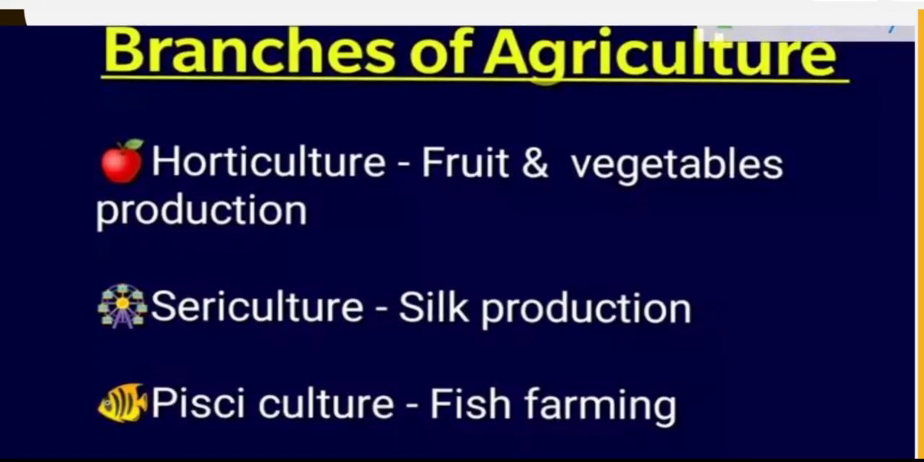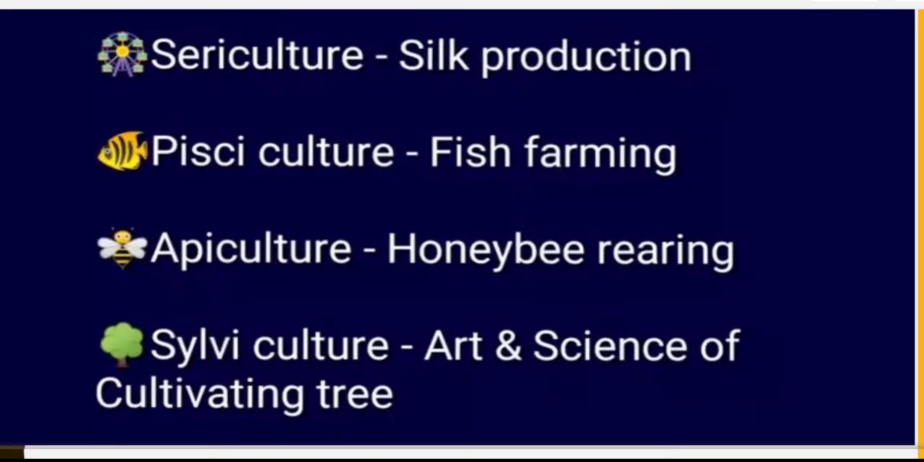Now let's see the branches of agriculture. Horticulture means the production of fruit and vegetables. Sericulture, the production of silk. Pisciculture means the production of fish. Apiculture, the production of honey and bees. Silviculture, the art and science of cultivating trees.